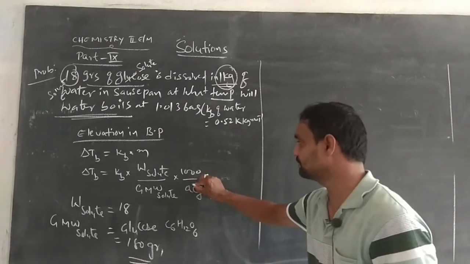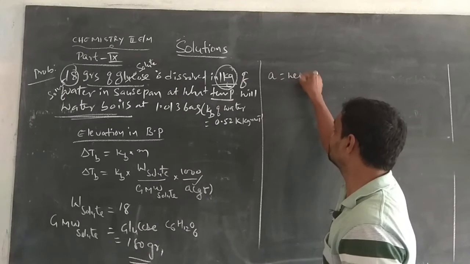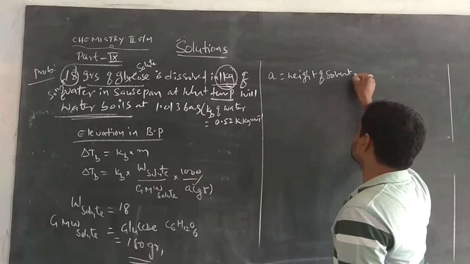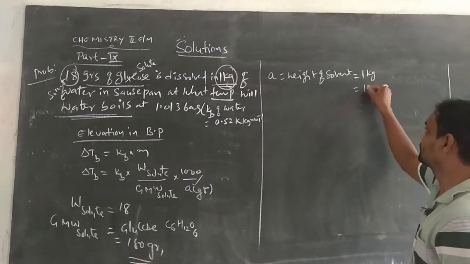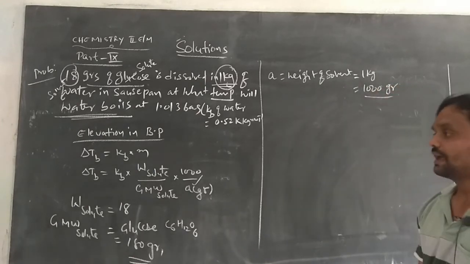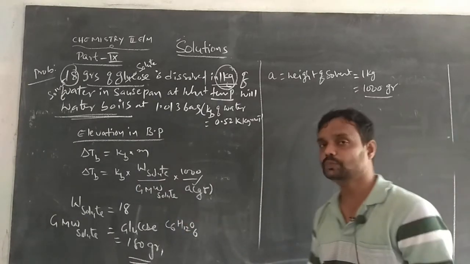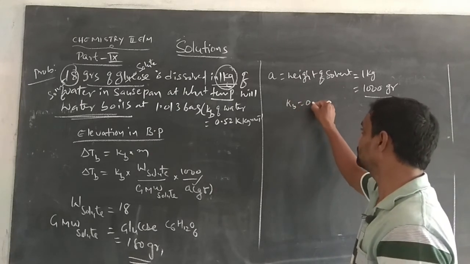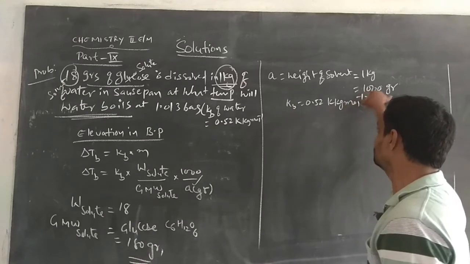In the given problem, A is the weight of solvent. The solvent is water, so its weight is 1 kg. When converted to grams, that is 1000 grams. And Kb is a constant that will be given in the problem: Kb is 0.52 Kelvin kg per mole.